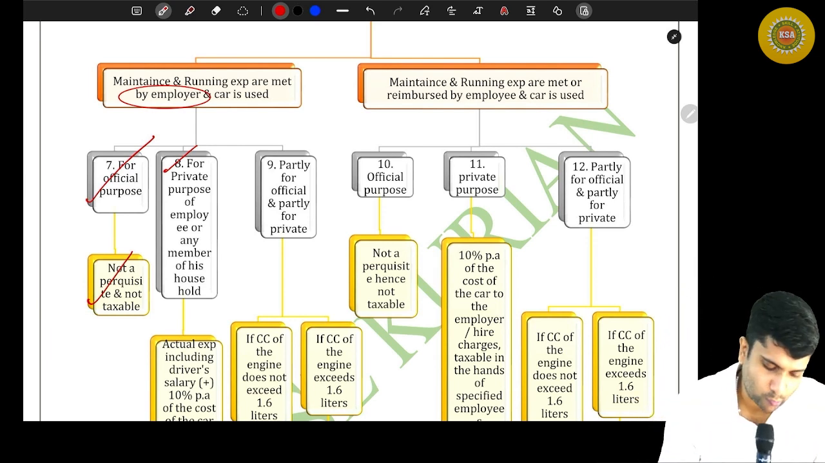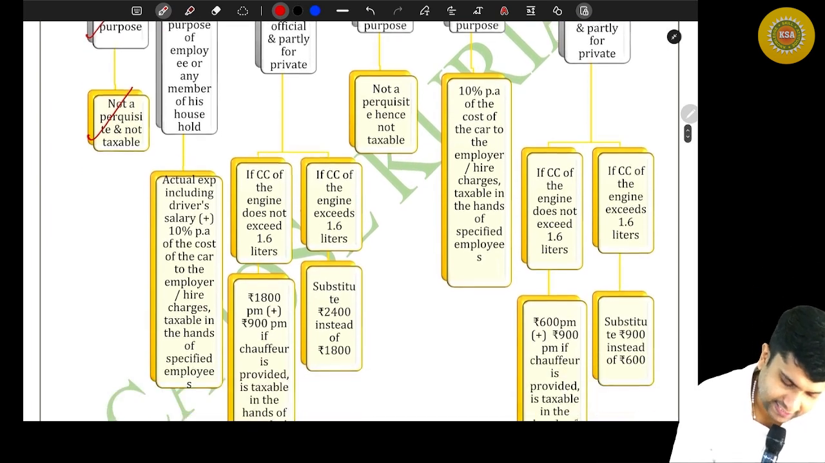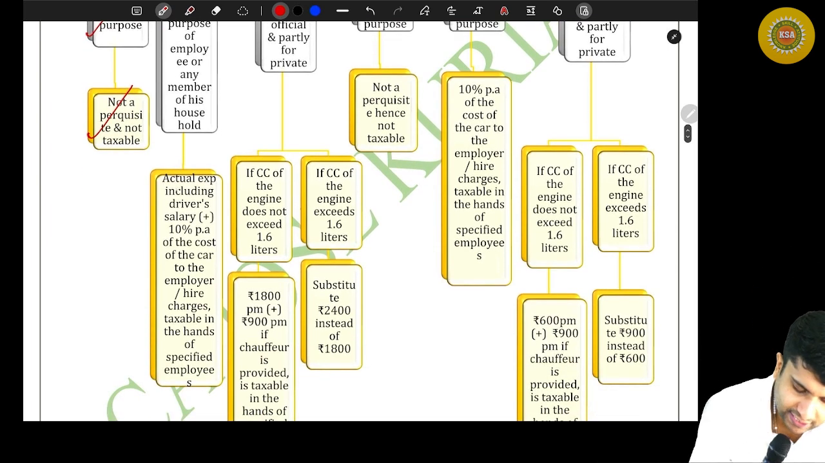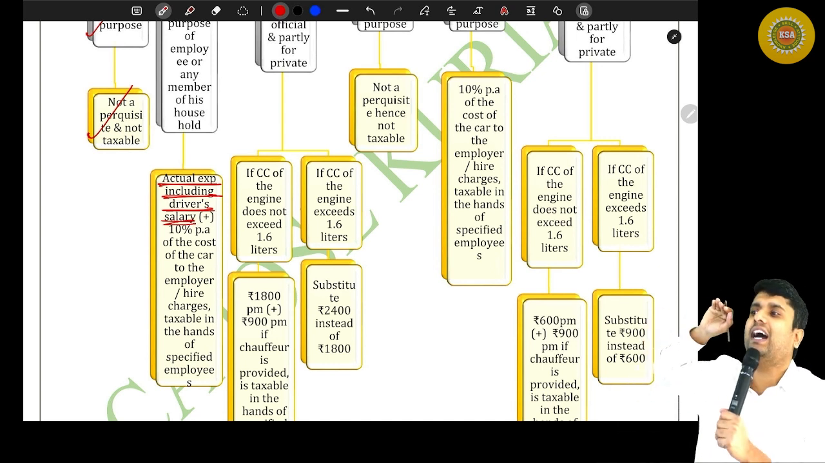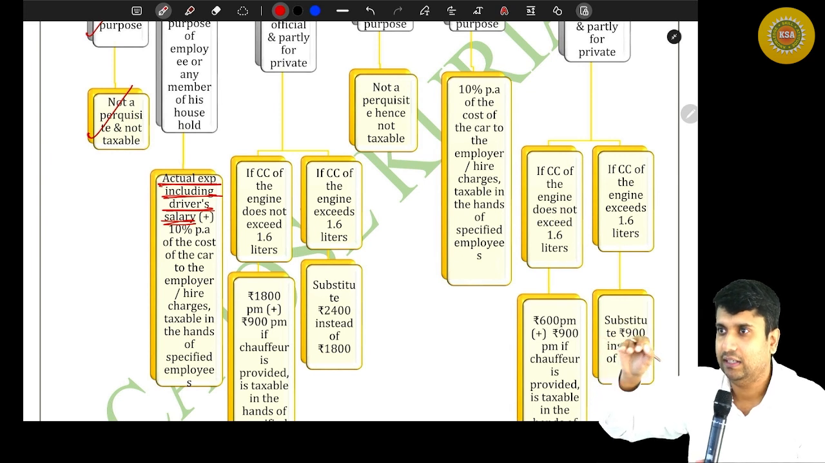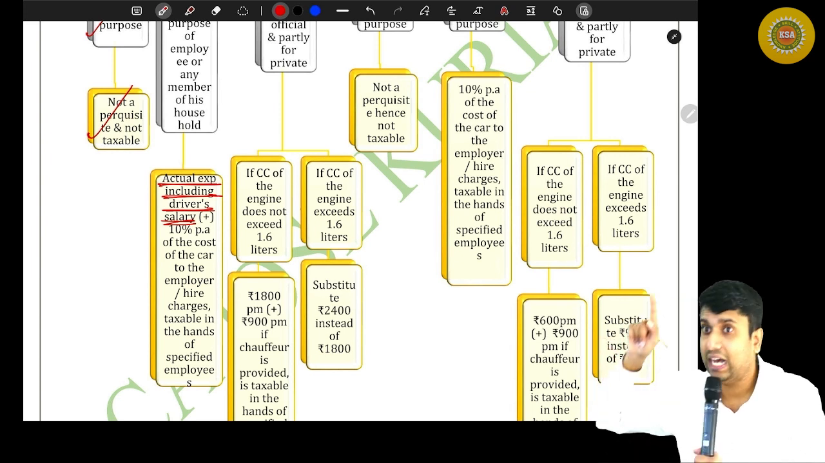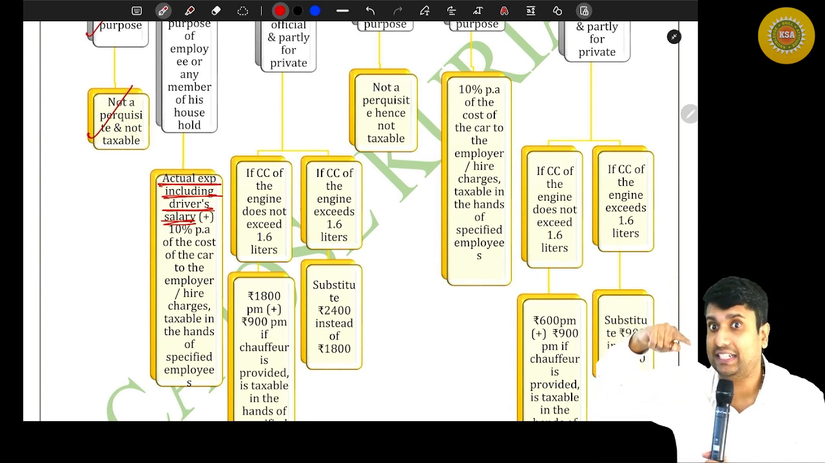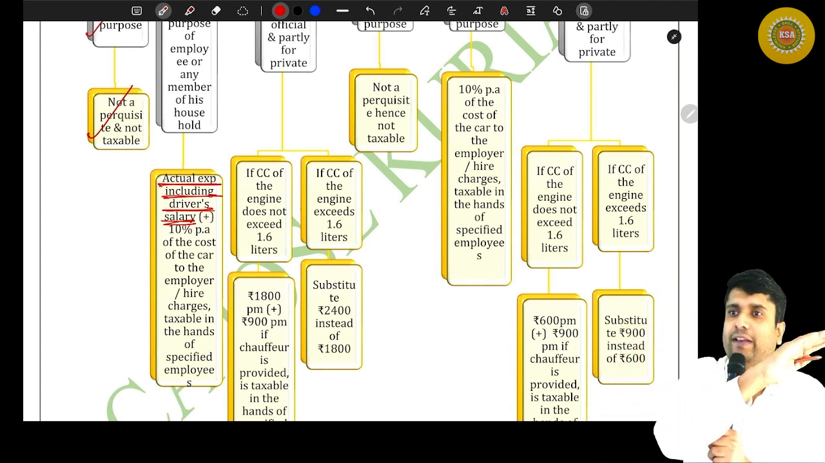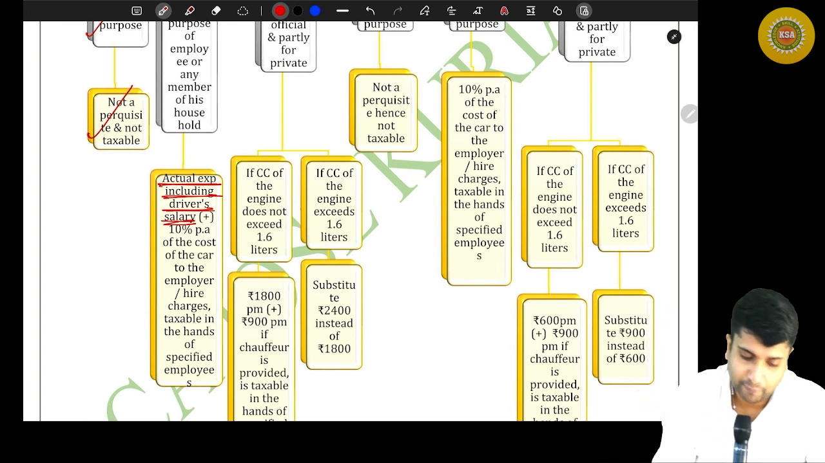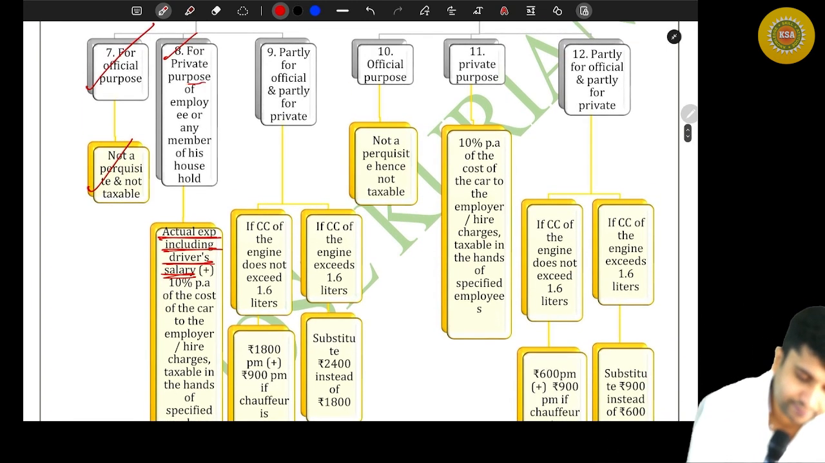Now let's understand how you value the perquisite. In such a case, the department says the actual expenses, including driver salary, you have to consider as your taxable perquisite because that entire car is free for me. The actual expenditure, and if there is a driver, you have to include the driver's salary as well. That will be fully taxable in my hands, provided I'm using that car for private purpose, that means personal purpose.